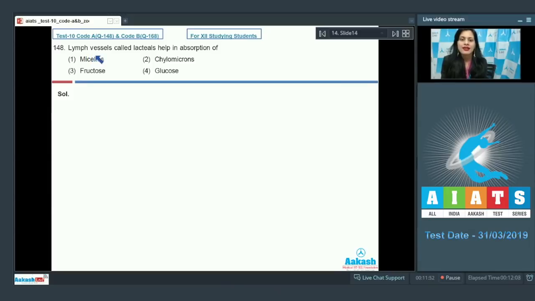Question number 148. Lymph vessels called lacteals help in absorption of, and the options are micelles, chylomicrons, fructose and glucose, and the correct answer to this question is option number 2, chylomicrons. Chylomicrons are absorbed through lymph vessels called lacteals in small intestine. These chylomicrons are formed inside enterocytes, while micelles is an incorrect option because micelles are formed in intestinal lumen. Fructose and glucose are also incorrect options. Fructose is absorbed by facilitated diffusion and glucose is absorbed by active transport or through co-transport. So the correct answer to this question is option number 2. Let's discuss our next question.